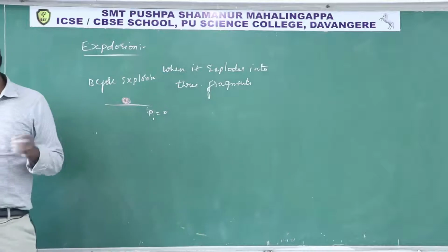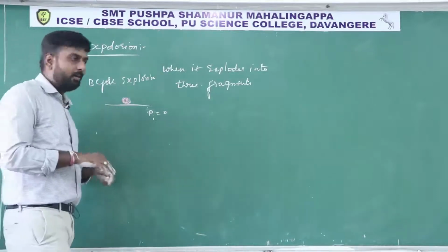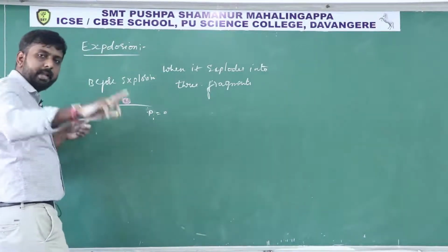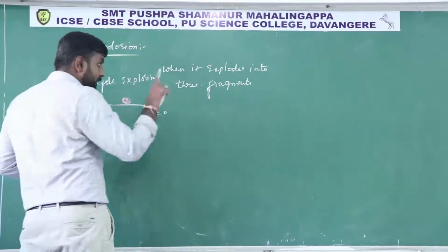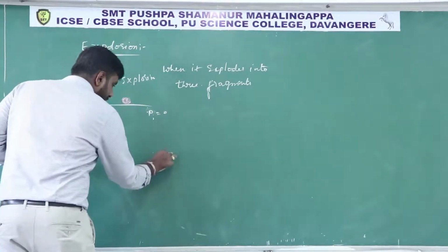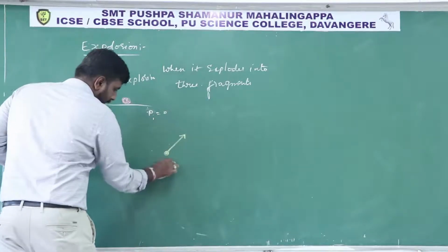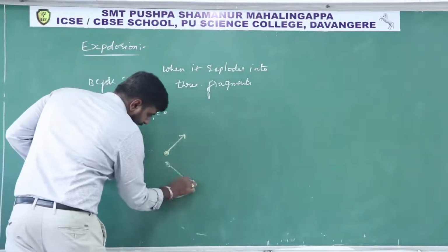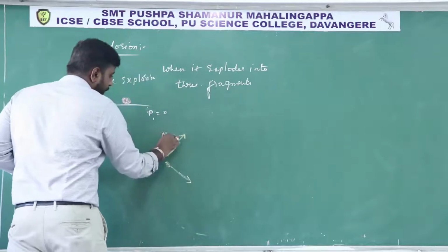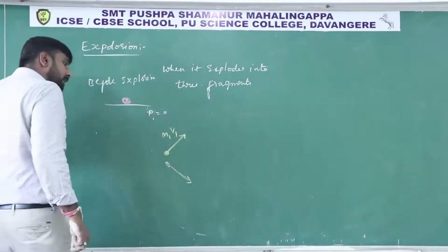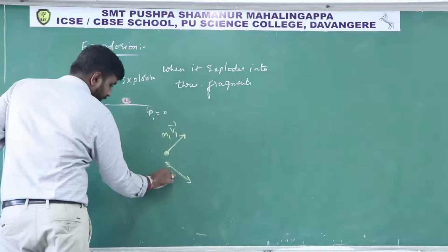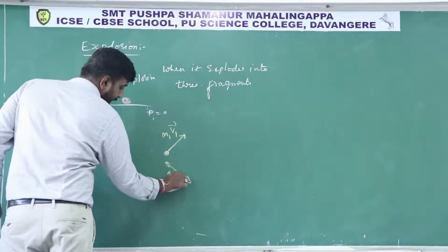These small points you should remember. Now you have studied two fragments, which have to move exactly opposite to each other. Suppose there are three fragments: one fragment is moving in this direction, another fragment is moving in this direction. This mass is m1 with velocity v1, this is m2 with velocity v2.